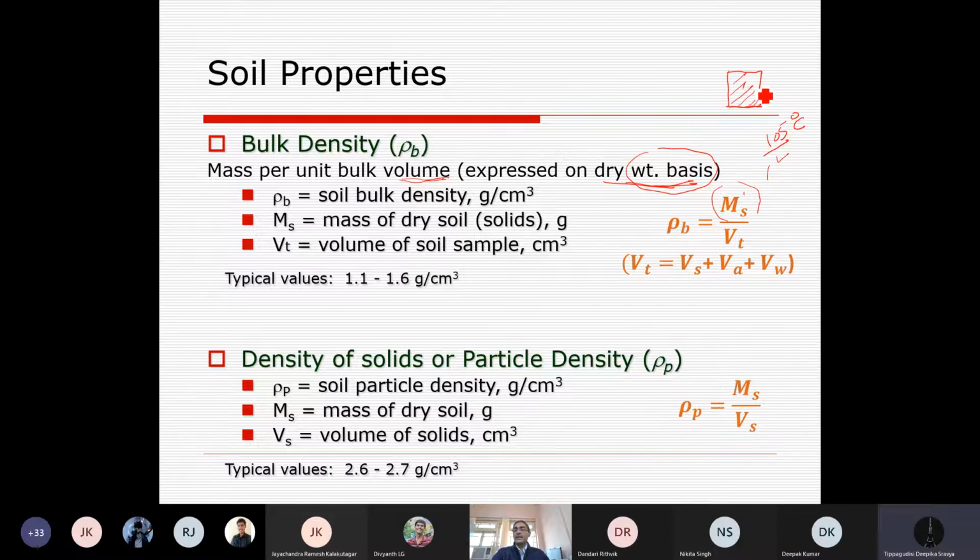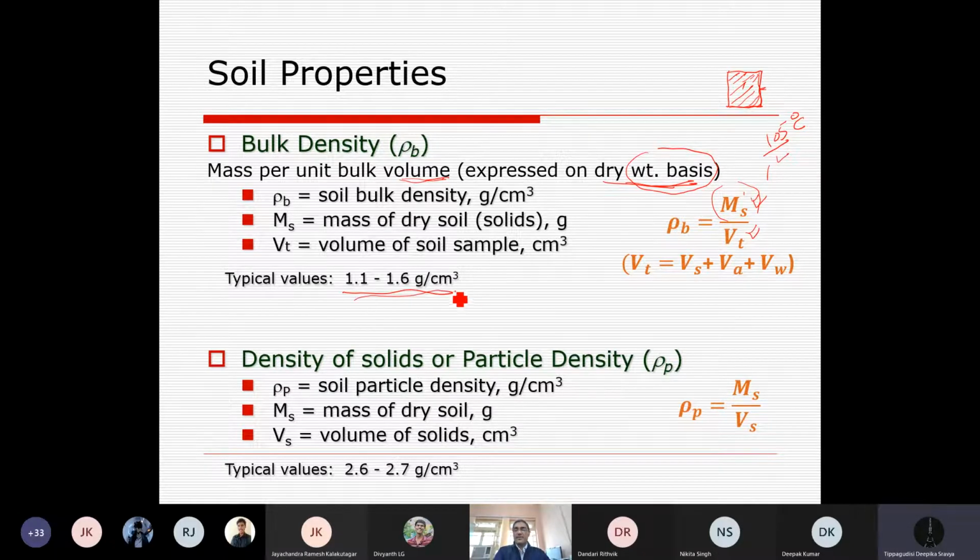We dry the sample, and the weight before and after drying gives the difference, that is the moisture removed, and we know the volume. So mass of solid part only and total volume, that is bulk density.